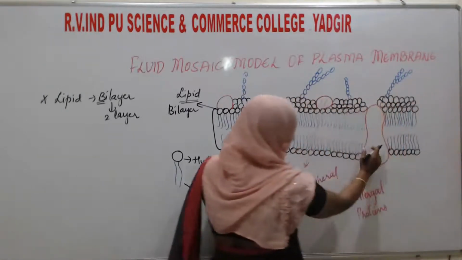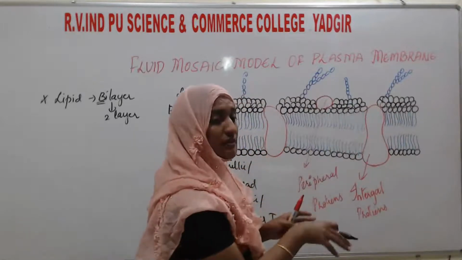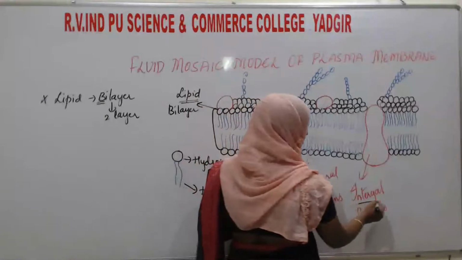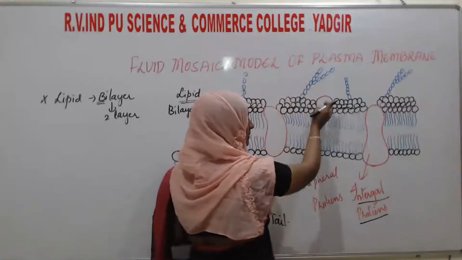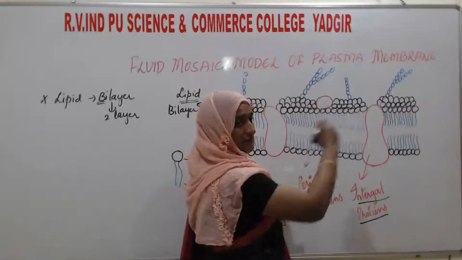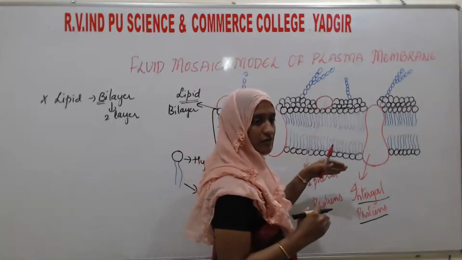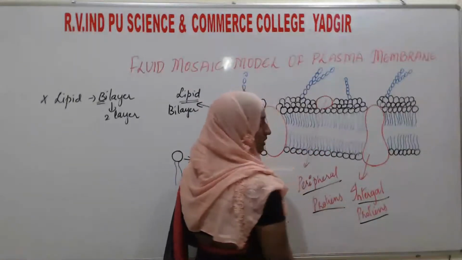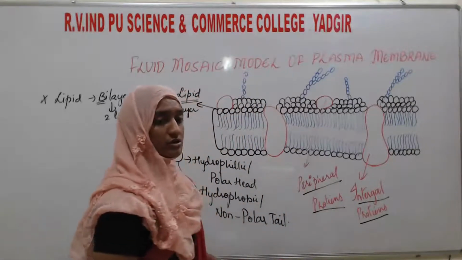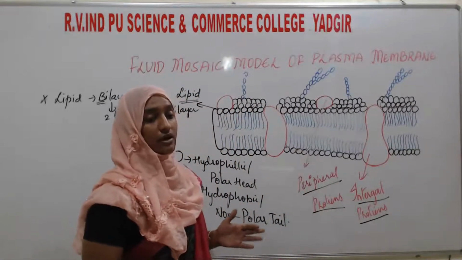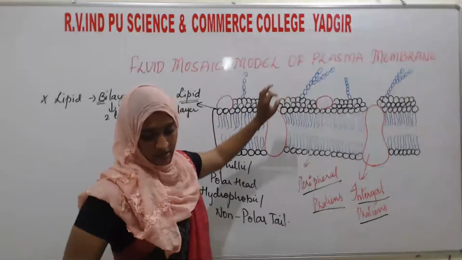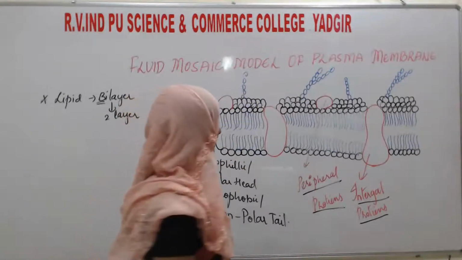You see here, the proteins totally buried inside the lipid bilayer are known as the integral proteins, and the proteins present at the surface, at the peripheral layer of the lipid bilayer, are known as the peripheral proteins. And I told you there is also a presence of carbohydrates, in the form of unbranched or branched chains.